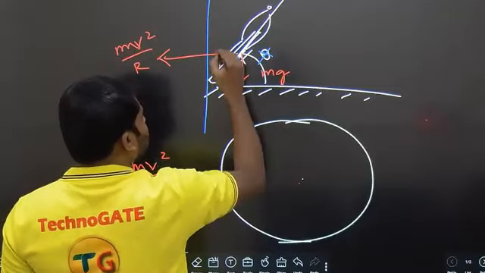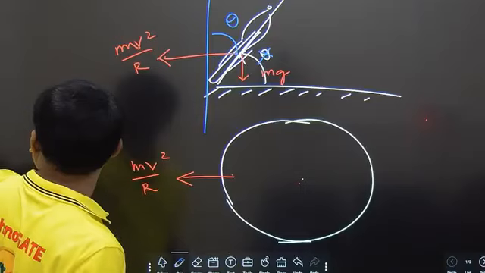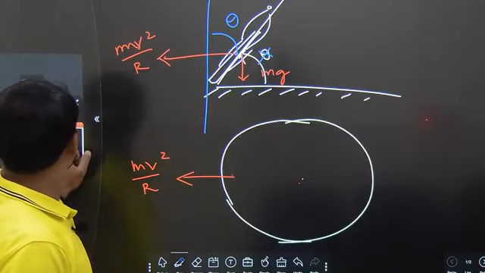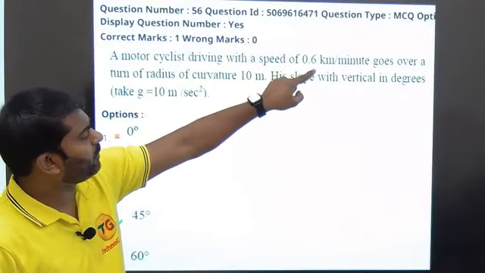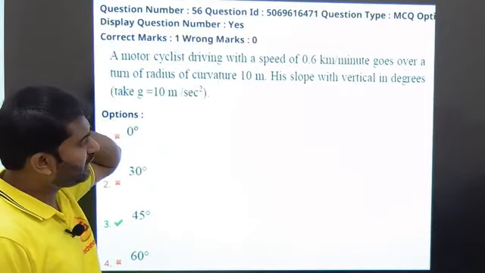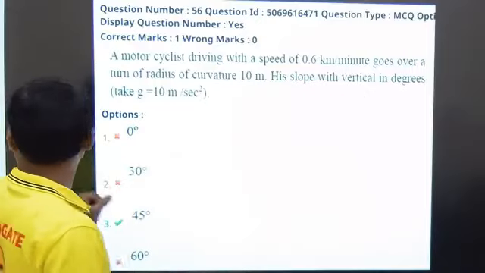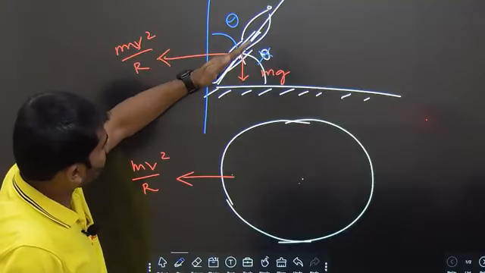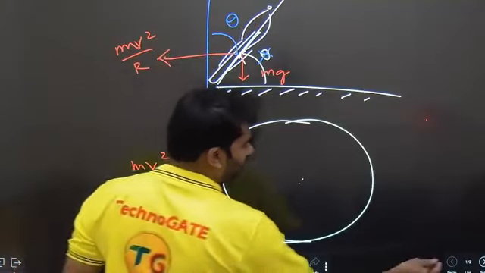We are actually interested in getting the value of theta with the vertical, because if you read the question, it is given that a motorcyclist driving with a speed of 0.6 km per minute goes over a turn of radius of curvature 10 meter. His slope with the vertical in degrees. So we need to get with the vertical, that we need to understand. So with the vertical means basically this inclination is there. We need to get the angle with the vertical.